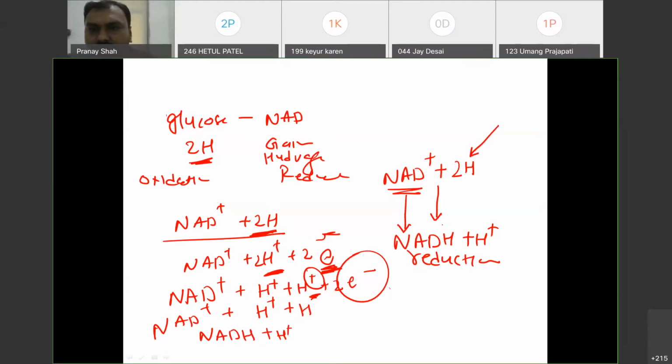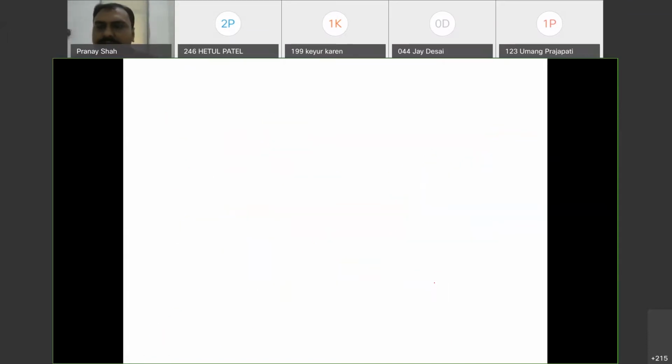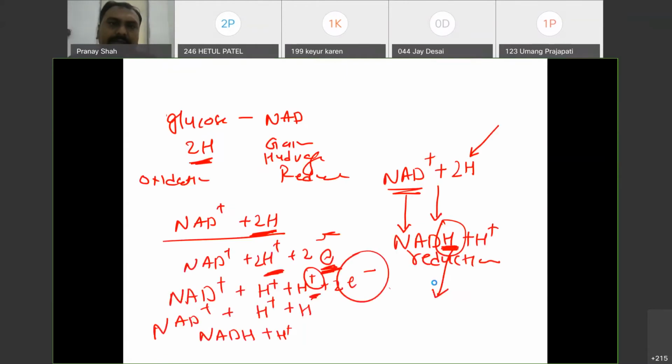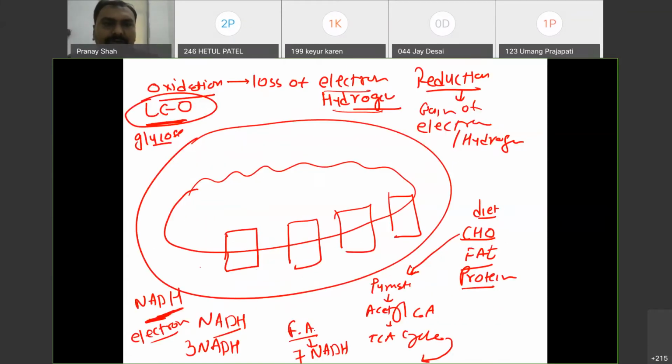It has so much electron. You can see here it contains the electron. NADH is in the form of electron. So it is like a donkey which carries the electron. NADH is a donkey that will carry the electron. So where do we get the NADH? From the TCA cycle or fatty acid oxidation, or even proteins, amino acids, they are broken down. Some amino acids are broken down to acetyl-CoA. So acetyl-CoA is the ultimate molecule, and when it goes to the TCA cycle, it produces NADH again.